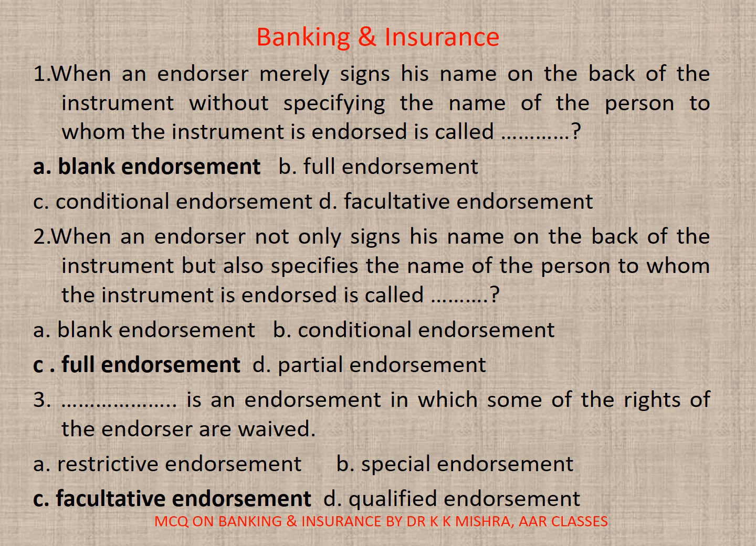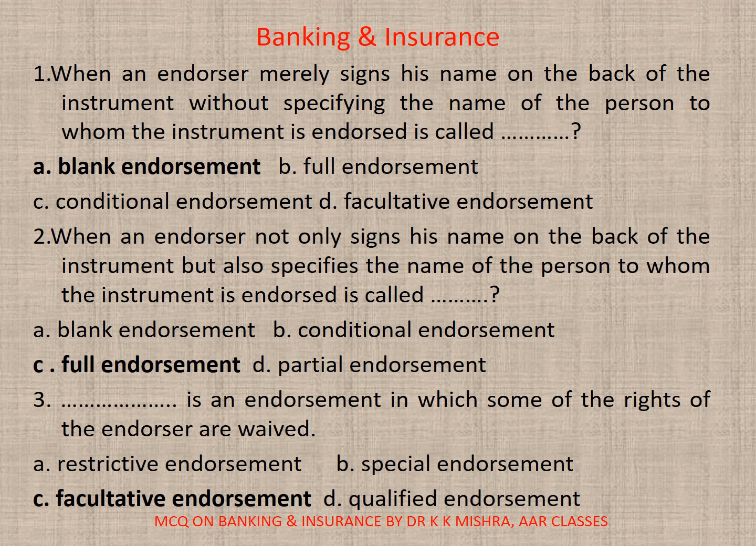2. When an endorser not only signs his name on the back of the instrument but also specifies the name of the person to whom the instrument is endorsed is called dash. A. Blank endorsement, B. Conditional endorsement, C. Full endorsement, D. Partial endorsement. Correct option is C. Full endorsement.